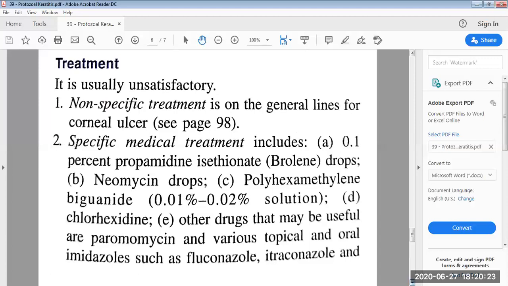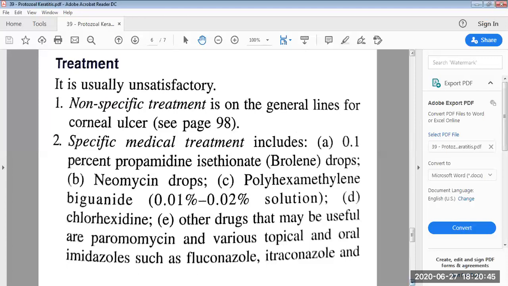The other non-specific treatment is systemic analgesics and anti-inflammatory drugs such as paracetamol and ibuprofen, which relieve pain and decrease edema. Vitamin A, B complex, and vitamin C help in early healing of the ulcer. These were the non-specific treatments.